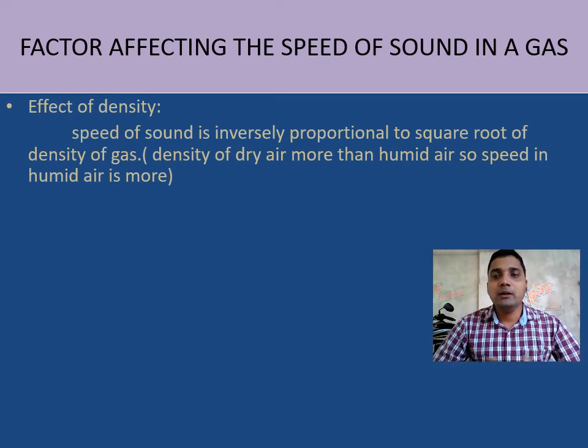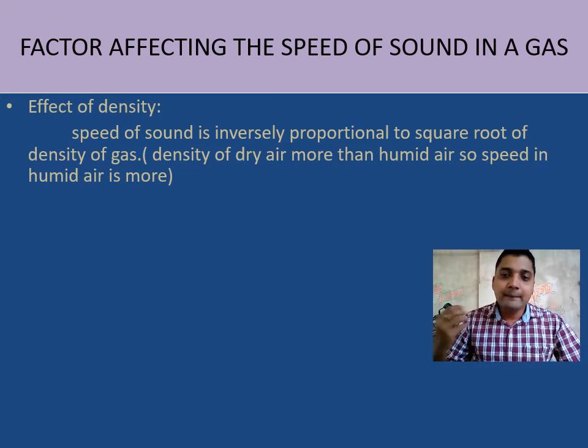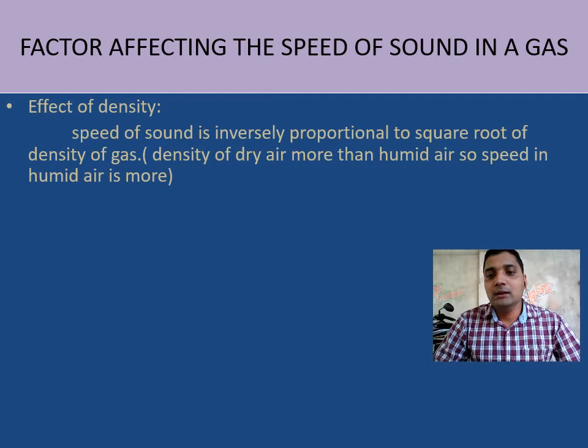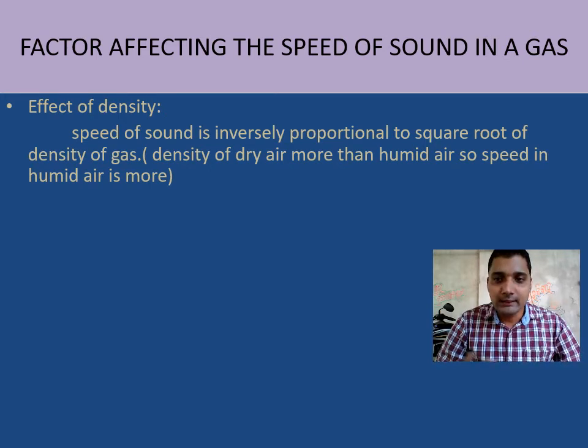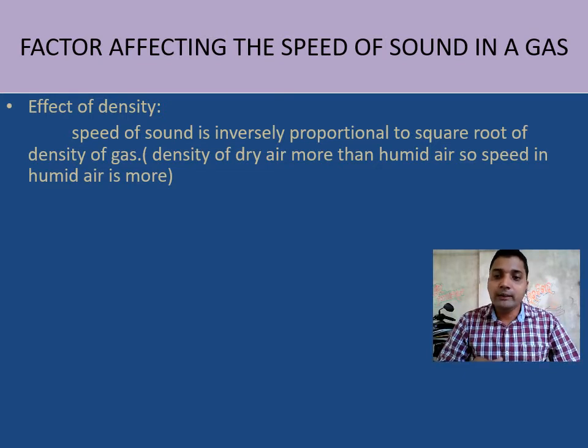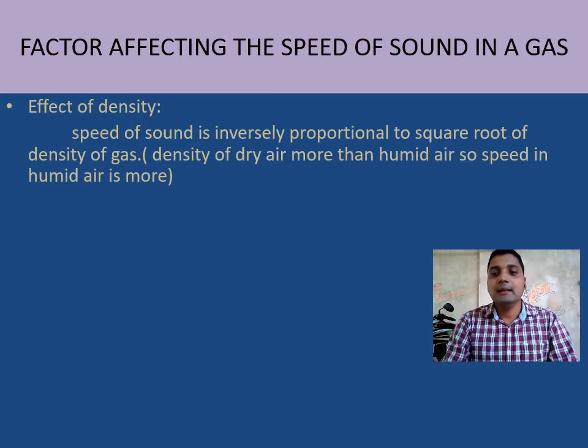If we compare dry air and moist air, moist air has more water and dry air has more nitrogen. When moisture comes into the air, it displaces the nitrogen gas, which has a higher vapor density. So the density of air gradually decreases. Humid air has less density and dry air has more density. So the speed of sound in humid air is more and in dry air is less.